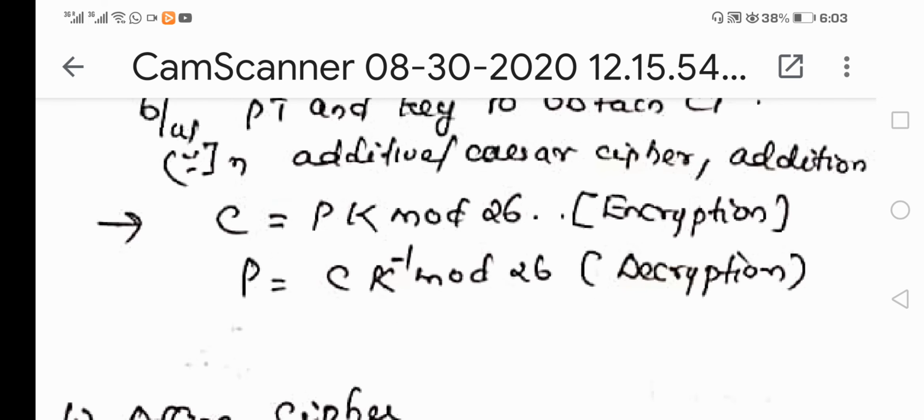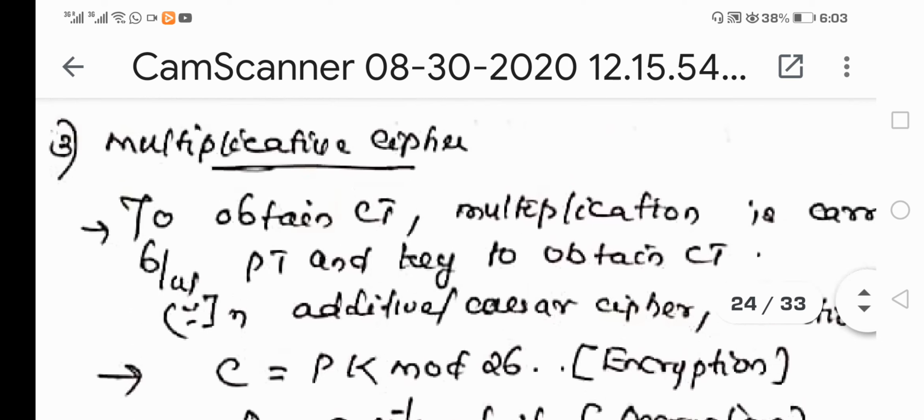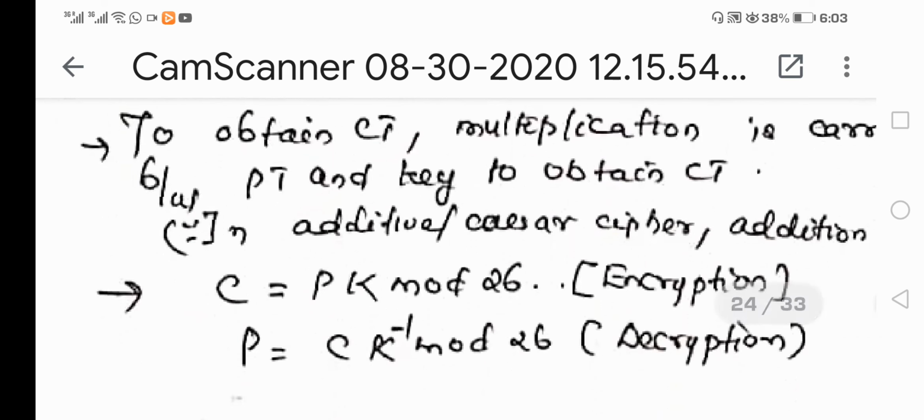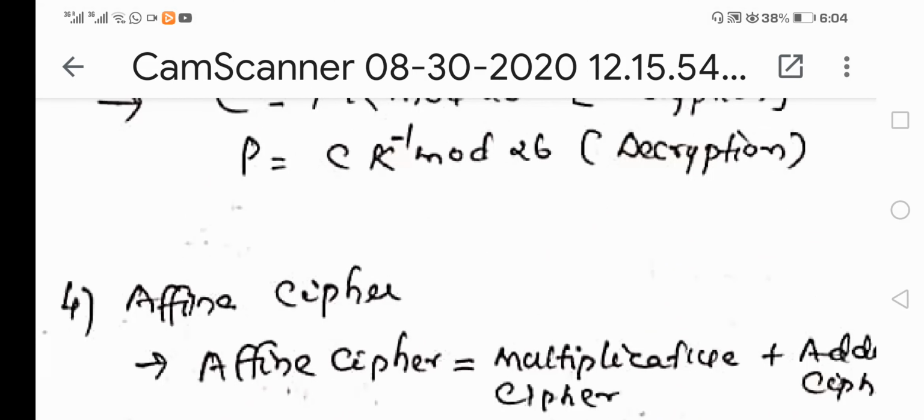Likewise, in order to decrypt the message, that is, to recover the plain text from the given ciphertext, C into K inverse mod 26 is carried out. Notice that in the case of additive cipher, P plus K mod 26 was carried out for encryption, and for decryption, C minus K mod 26. On the other hand, since this is multiplicative cipher, for encryption we perform P into K mod 26, and for decryption we perform C into K inverse mod 26. So K inverse has to be taken, multiplied with C, and then mod 26 has to be performed. That is what is happening in the case of multiplicative cipher.